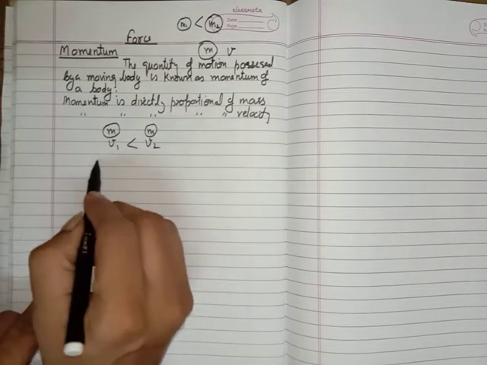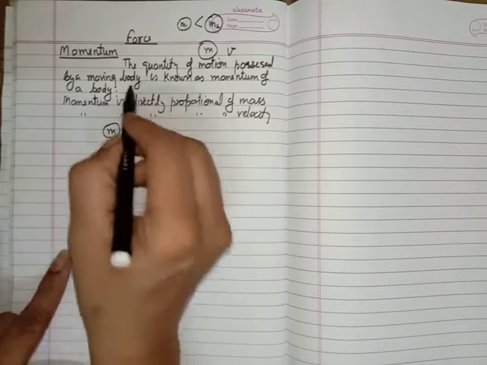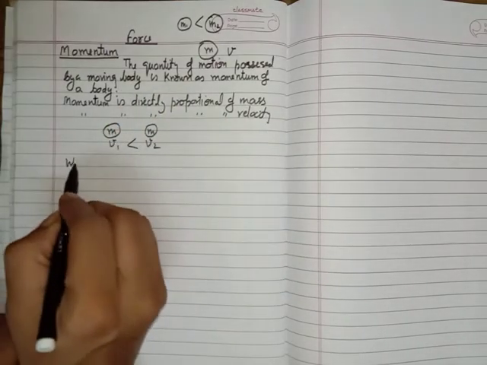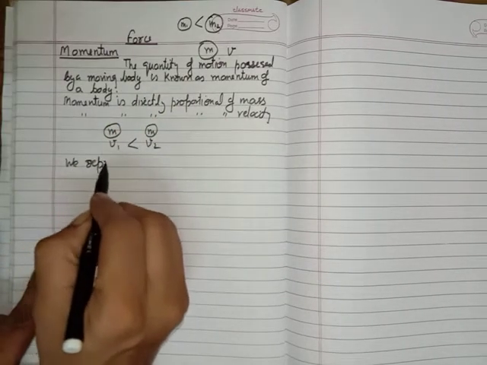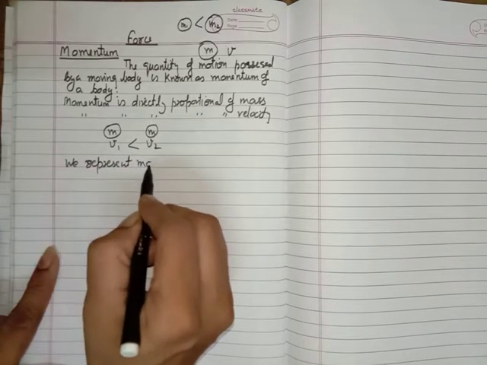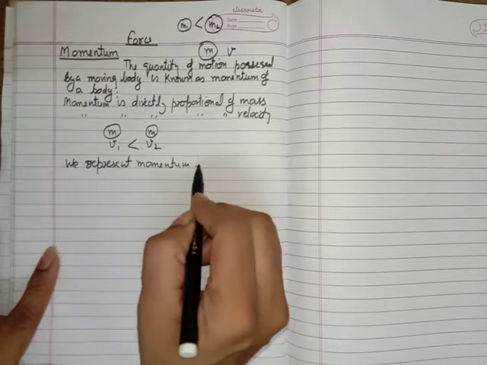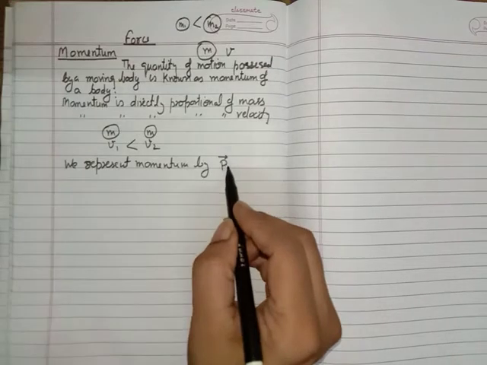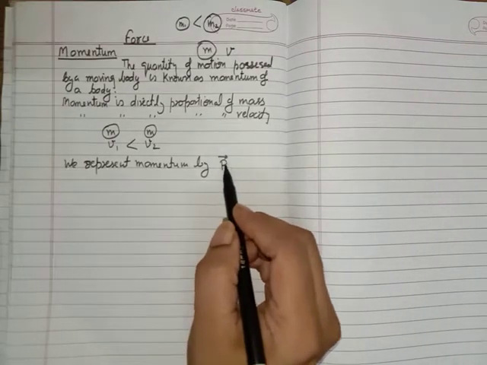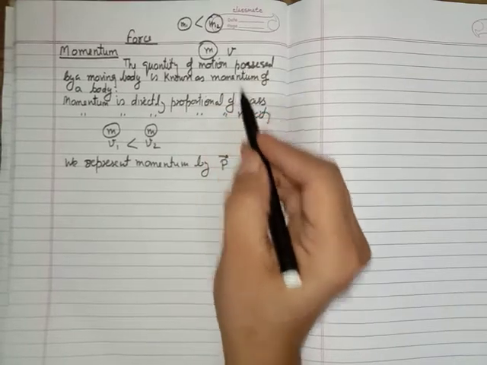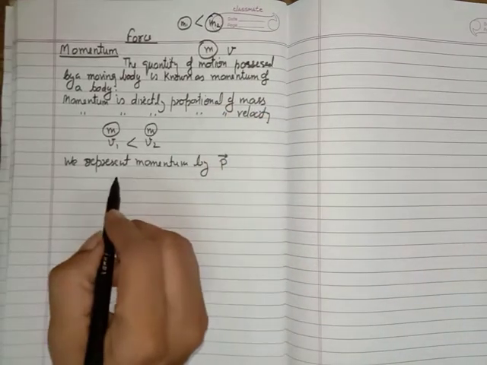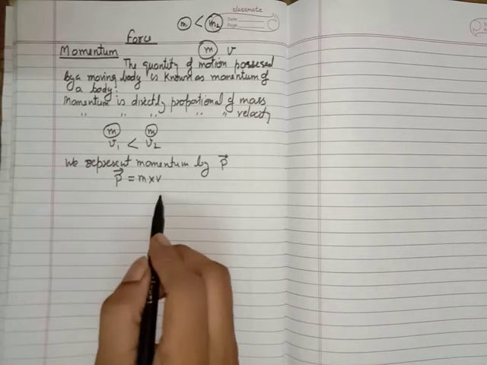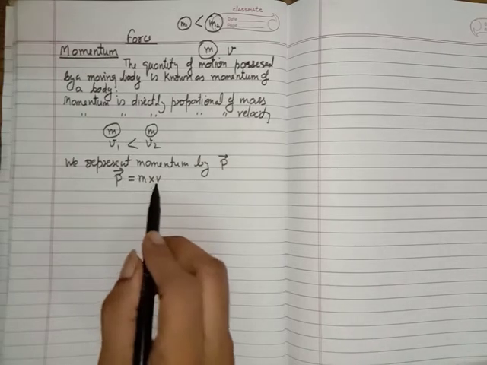By combining these both terms, we represent momentum by the symbol small p, and we have to put an arrow over it. You know what the meaning of this arrow is? This arrow means it is a vector quantity. Since velocity is a vector quantity, momentum is also a vector quantity. So momentum is equal to mass multiplied by the velocity. We can say the product of the mass and the velocity is called momentum.